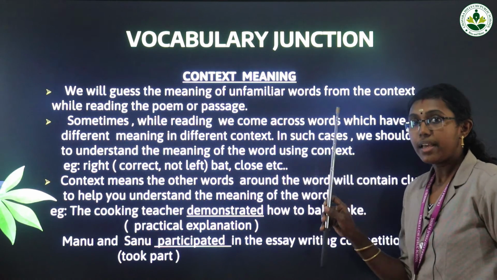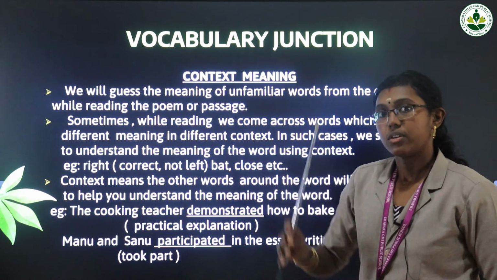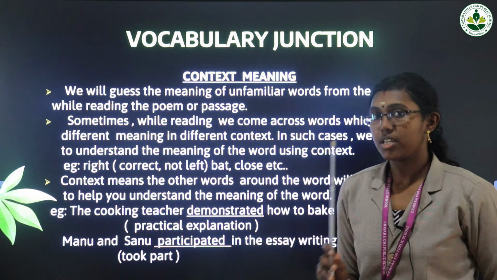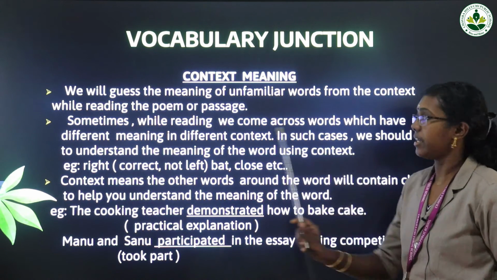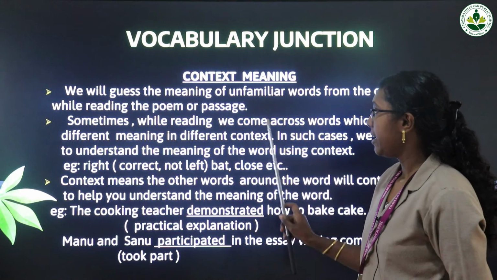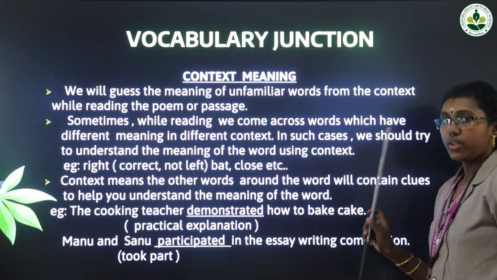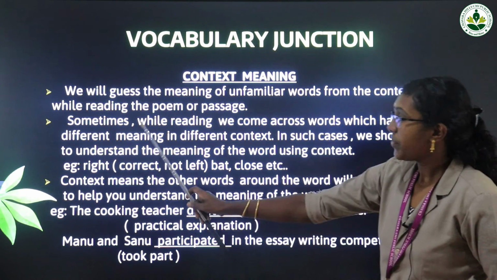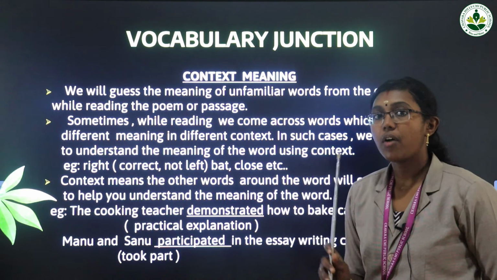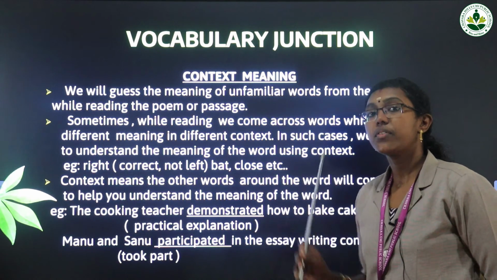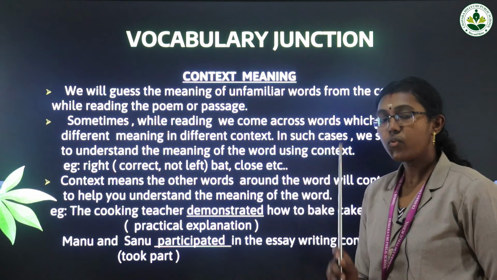Unfamiliar means it will be new. So when we are reading the passage, we get the meaning from the context. Sometimes while reading, we come across words which have different meanings in different contexts. One word will have different meanings in different contexts.